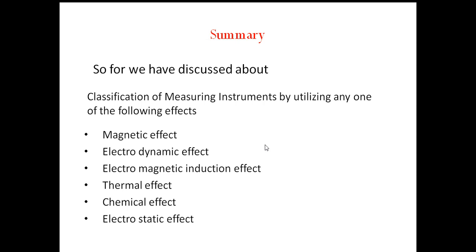The null type instruments require the effect produced by the measured quantity, and an opposing effect whose value is accurately known.